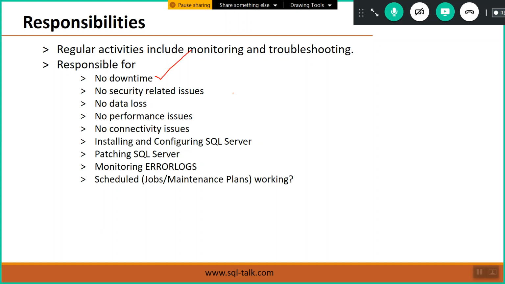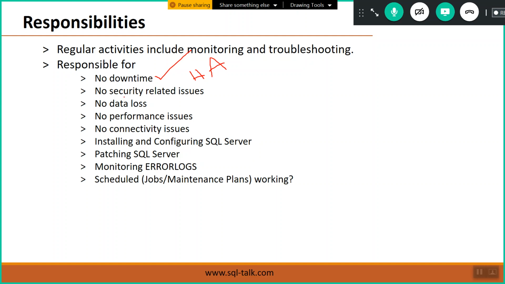There should be no downtime. Always our server should be up and running, and databases should be up and running. To minimize the downtime, we have seen we can use high availability features, like log shipping, mirroring, Always On, and some other features like replication, clustering, which we'll see again.